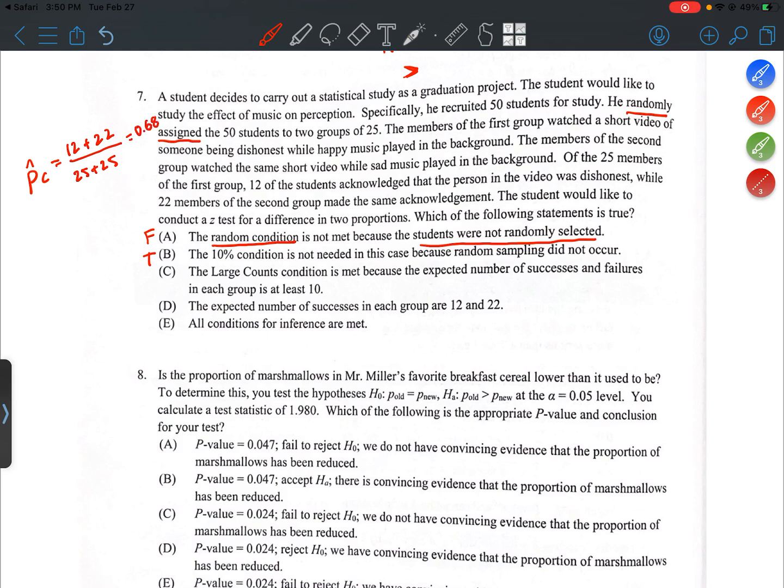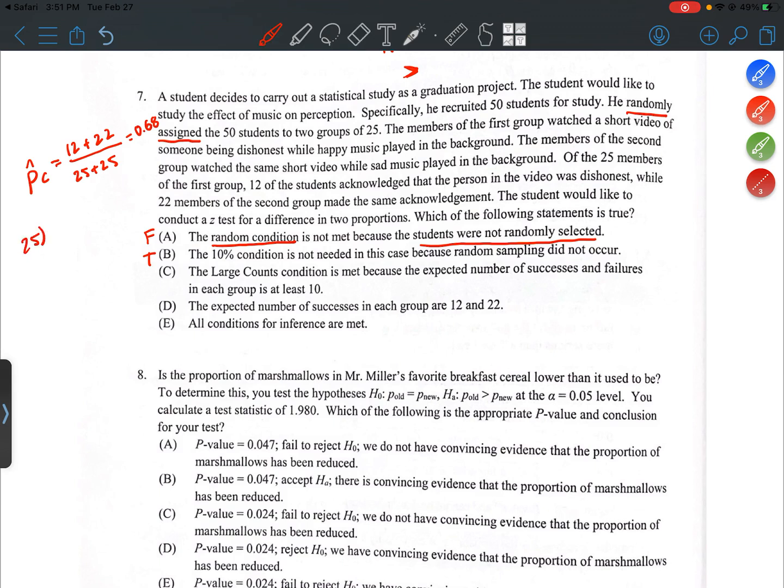All right, let's just double check. 12 plus 22 divided by 50. Okay, 68%. Good. And now the expected number of successes and failures. Each group, sorry, did not have 50, it had 25.